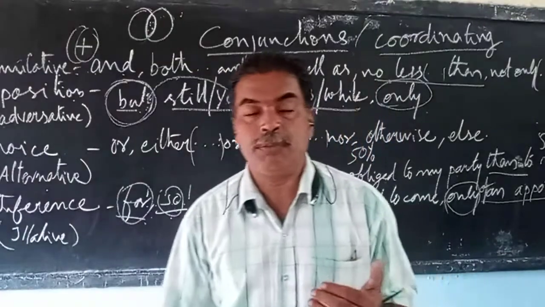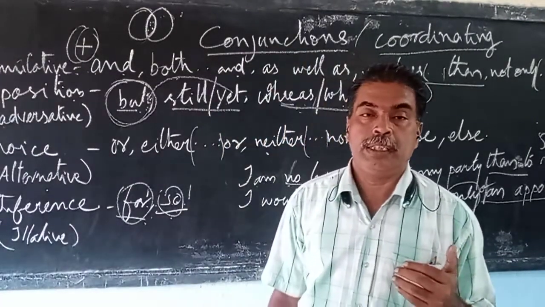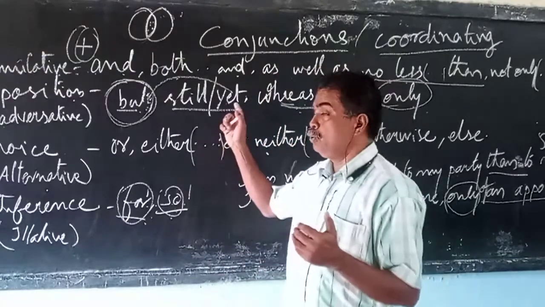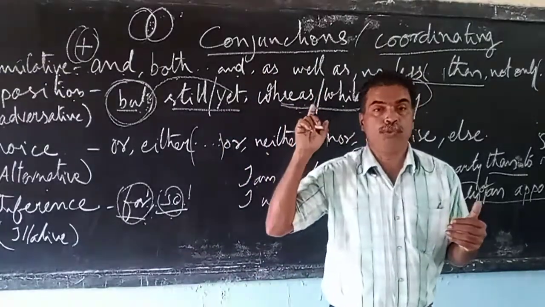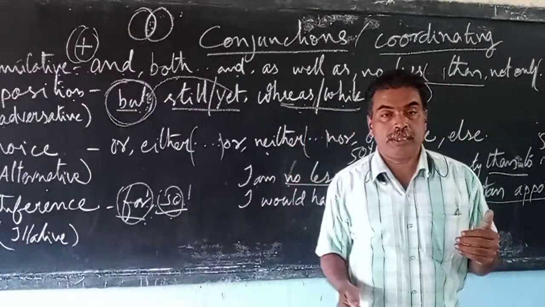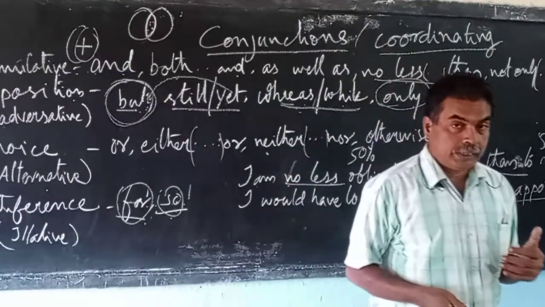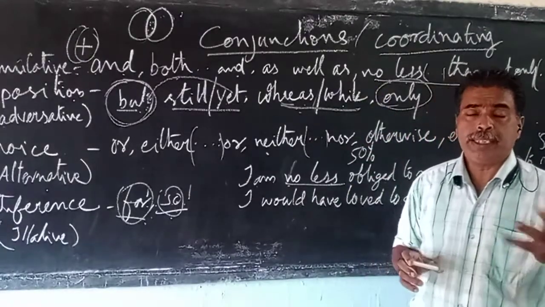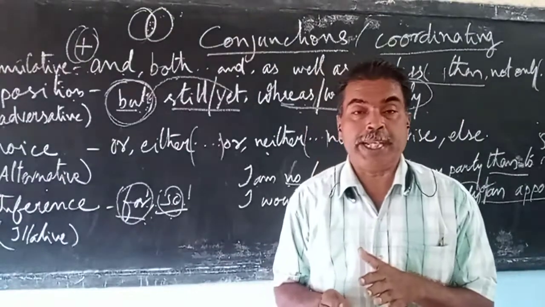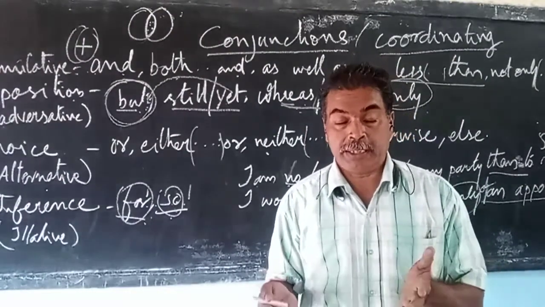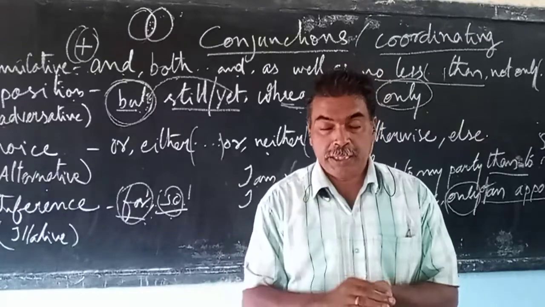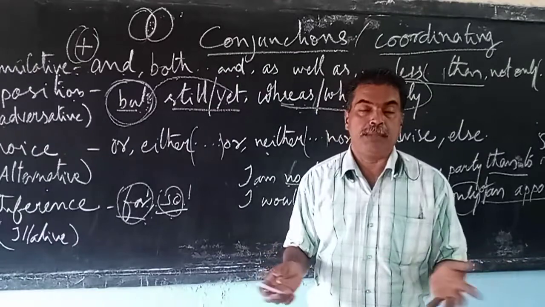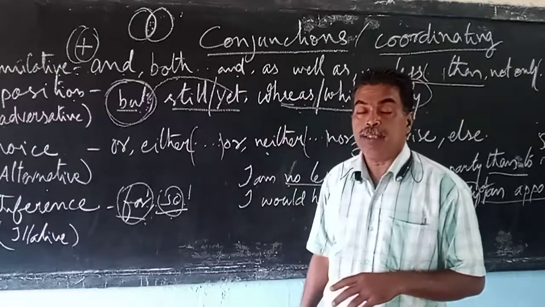Conjunctions are linking words, words that are used for connecting two sentences or two phrases, two clauses, or two words. They are called conjunctions. This is like the cement that we keep between the bricks to make them stick together when a mason is constructing a building. So please keep that in mind.